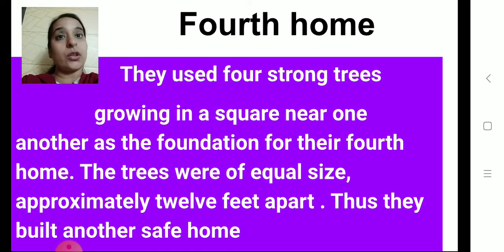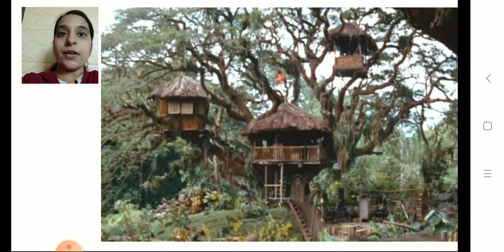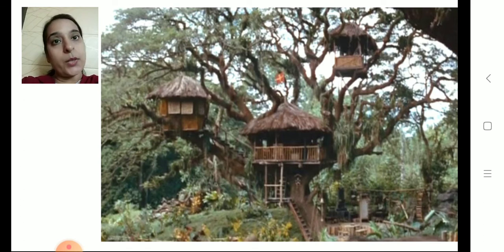The trees were of equal size, approximately 12 feet apart. Thus, they built another safe home. Yes, so this was a tree house. So they had made 4 different homes by using the resources which were available in the vicinity.